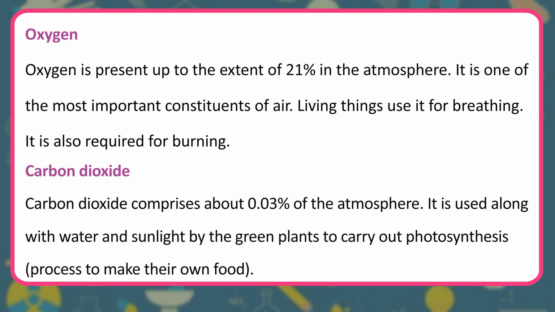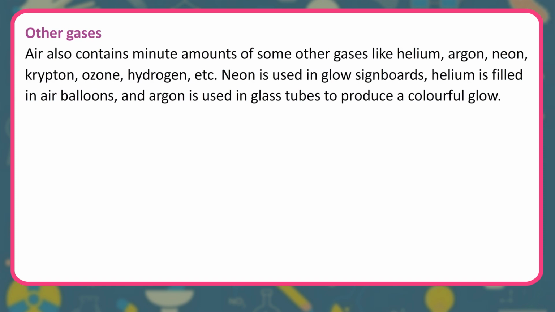Carbon dioxide. Carbon dioxide comprises about 0.03% of the atmosphere. It is used along with water and sunlight by the green plants to carry out photosynthesis, a process to make their own food. Other gases. Air also contains minute amounts of some other gases like helium, argon, neon, krypton, ozone, hydrogen, etc. Neon is used in glow signboards, helium is filled in air balloons, and argon is used in glass tubes to produce a colorful glow.